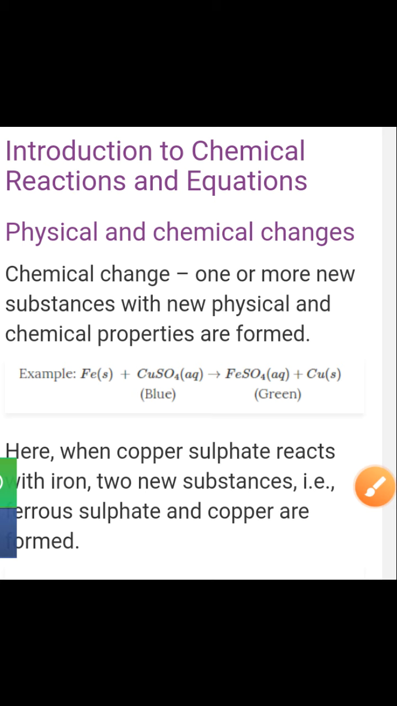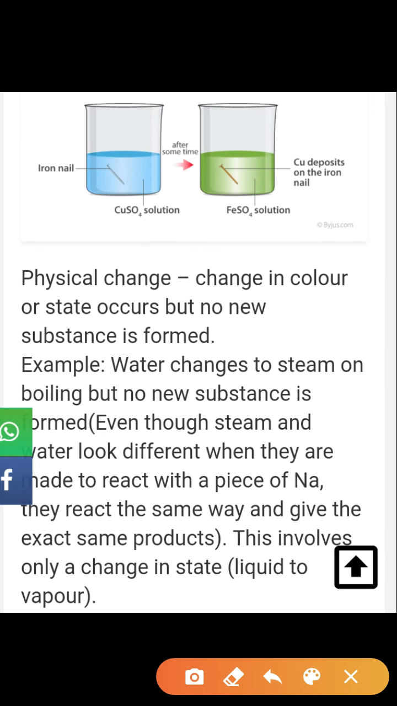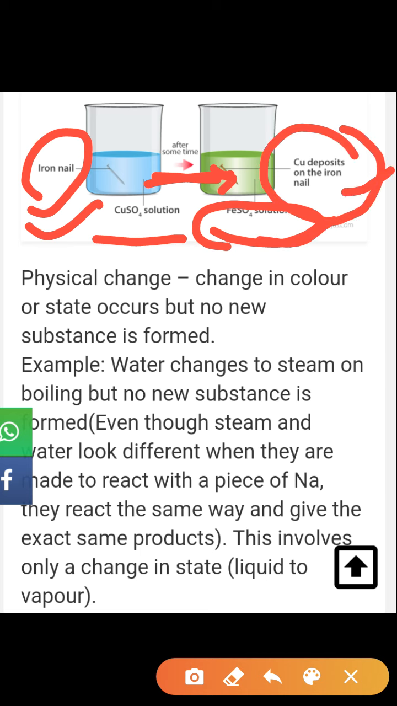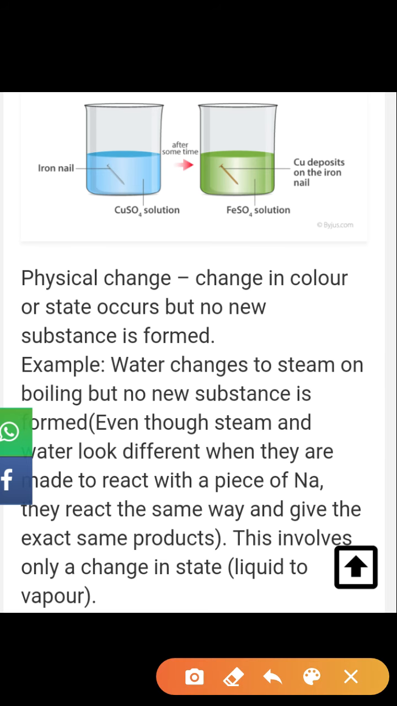Next, we can see in this figure a copper sulfate solution, and we are putting an iron nail in the solution. After some time we will get the iron sulfate solution. You can see the change of color, blue to green, and deposition of copper on the iron nail. So copper and iron sulfate are formed in this reaction. So this is a chemical change.